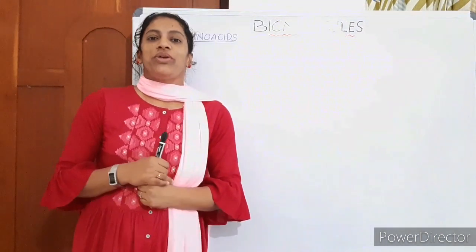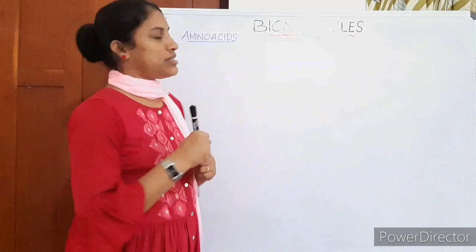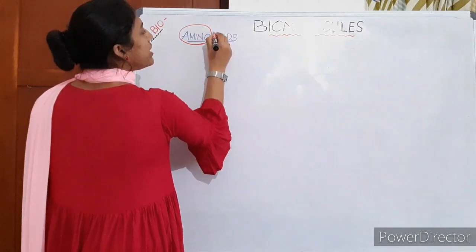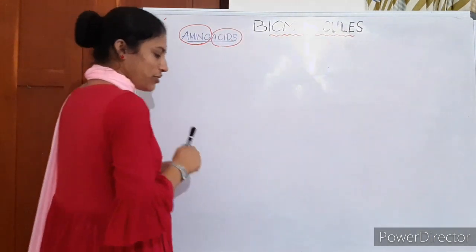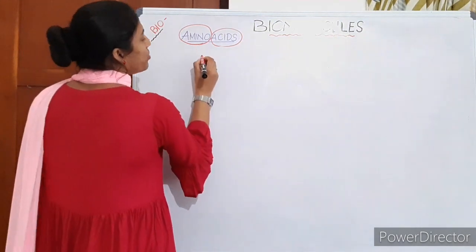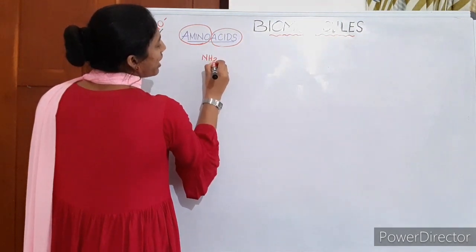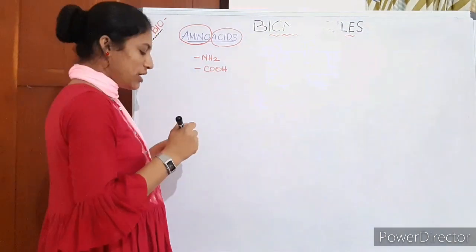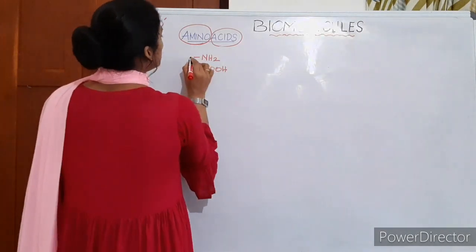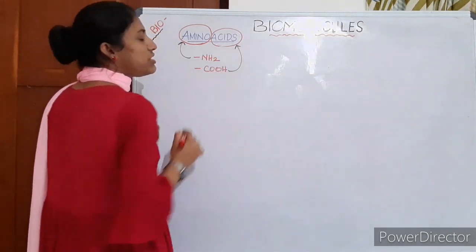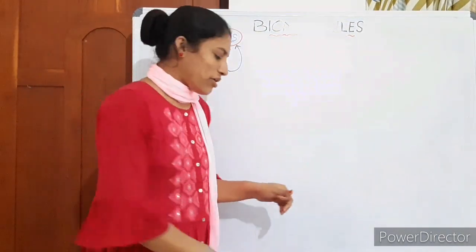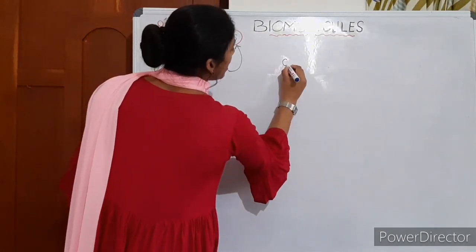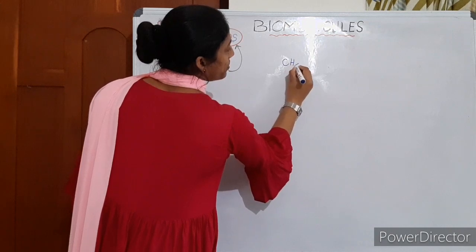The first biomolecule we are going to discuss is what? Amino acid. As the name suggests, an amino acid has an amino group and an acidic group in its structure. So an amino acid is an organic molecule which consists of an amino group and an acidic group, the carboxyl group. It's an organic compound. Here we can see the amino acids are considered as substituted methane.